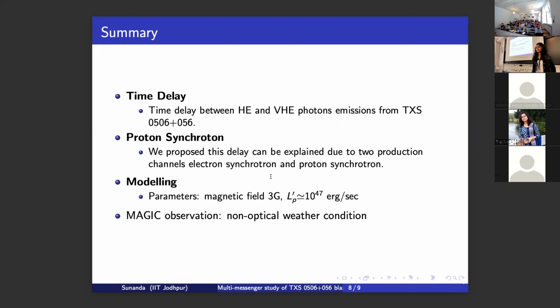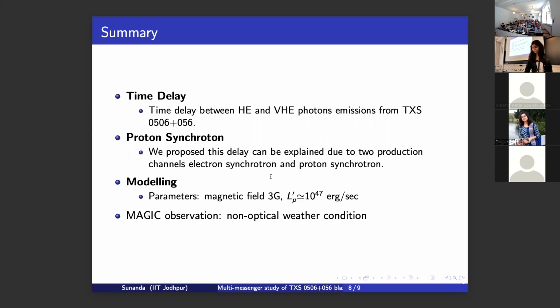To explain this time difference, we propose two production channels. One is the electron synchrotron. As I mentioned, for fitting the initial part I have used electron synchrotron, and up to the Fermi data I have used SSC. And for the very high energy photon observed by MAGIC, I have used proton synchrotron.